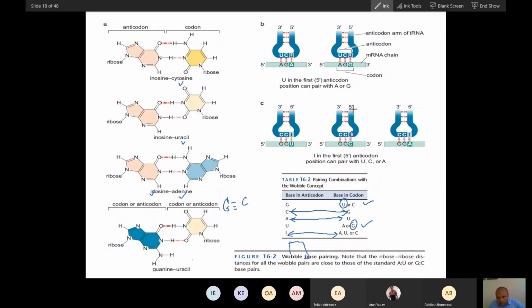If you remember, the numbering is done 5 to 3. So this is the first anticodon position, pairing with the third codon position, and this first anticodon base will have a different type of bases. Because of this, one tRNA can bind more than one codon.